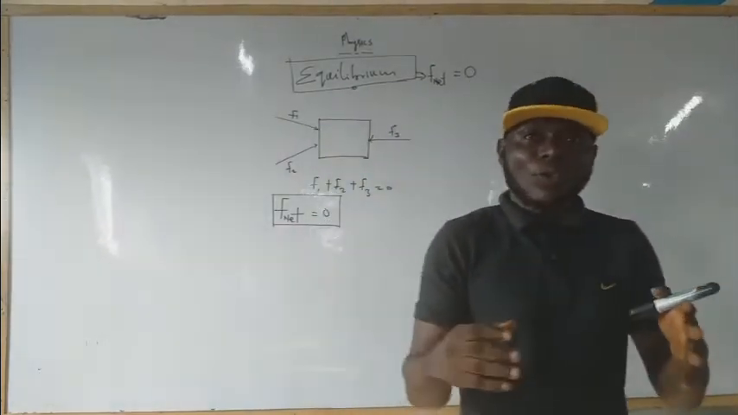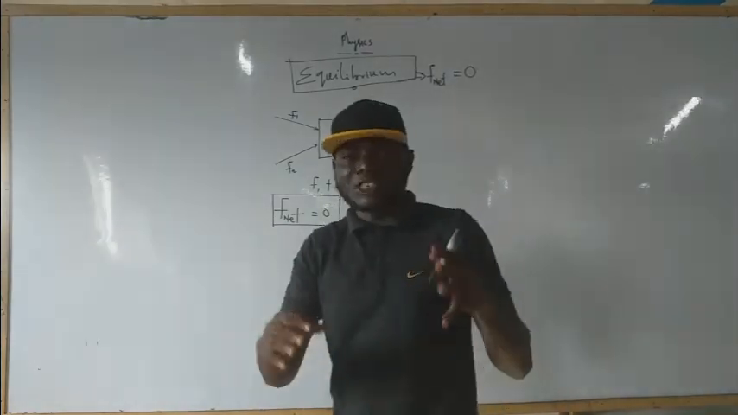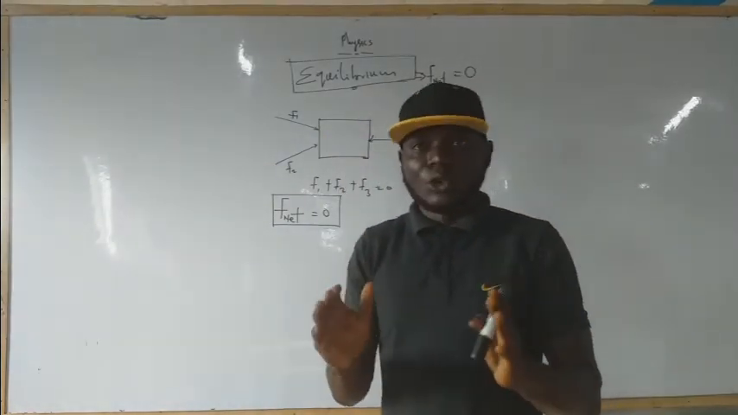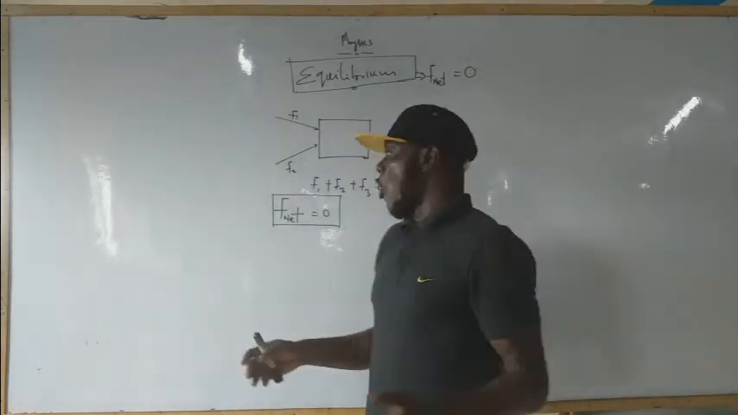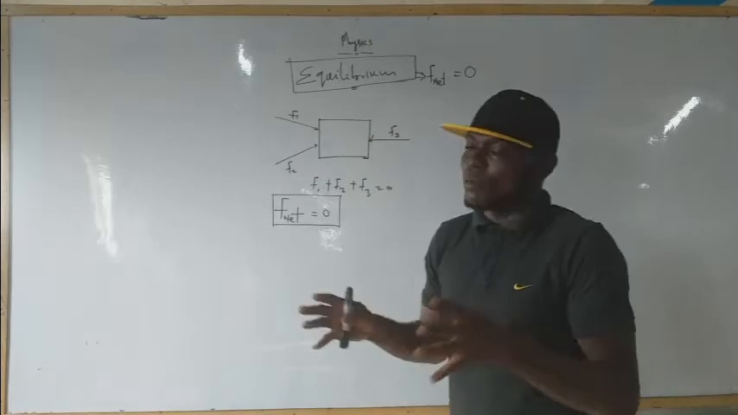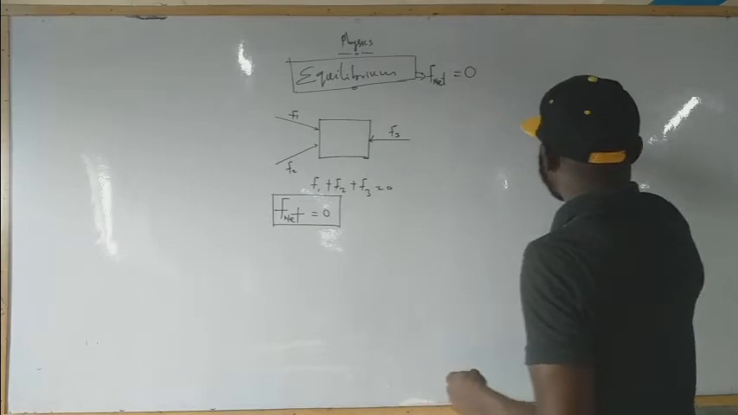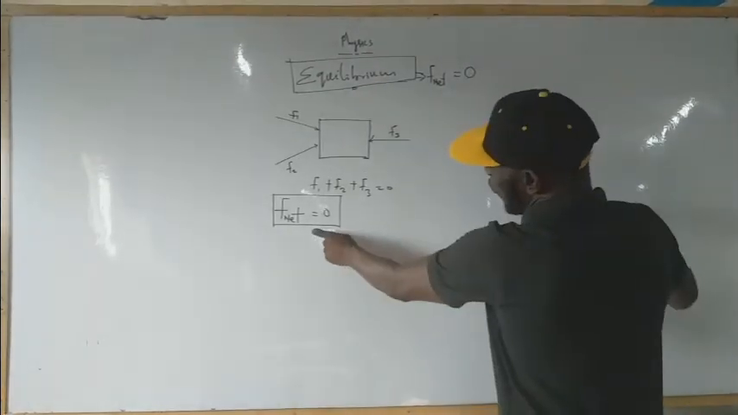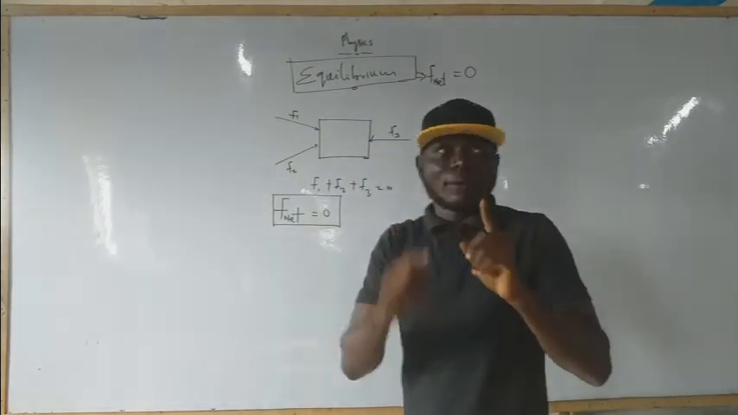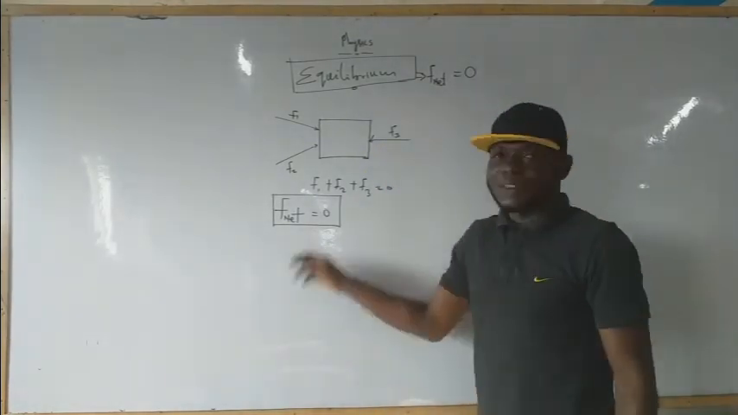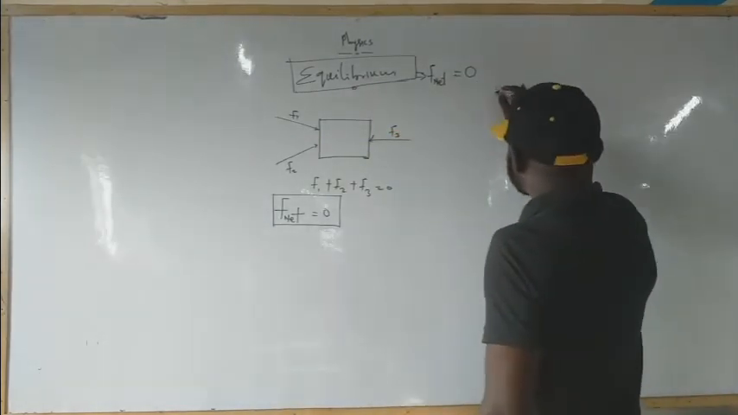In some textbooks we simply say that when the sum of the forces acting on the body equals 0, such a body is said to be in equilibrium. Net means sum. Net or sum equals 0. That's the first condition, the number one condition for a body to be in equilibrium: the net force must be equal to 0.